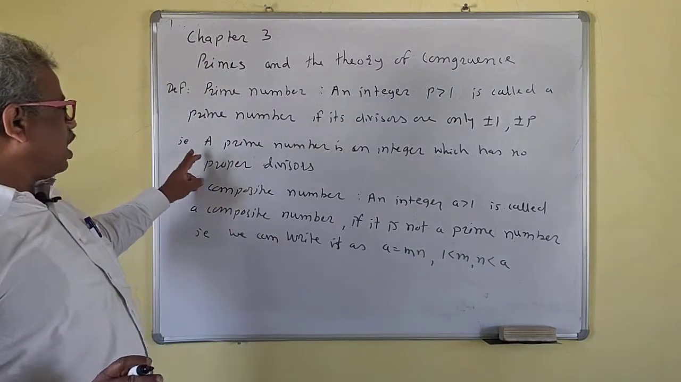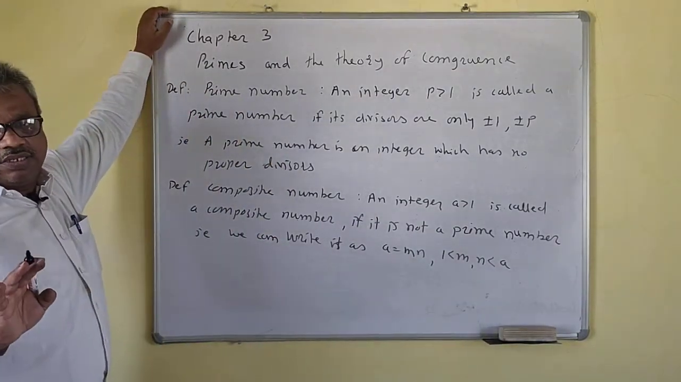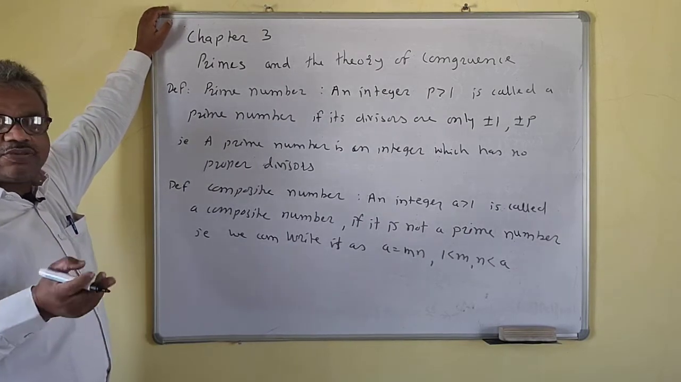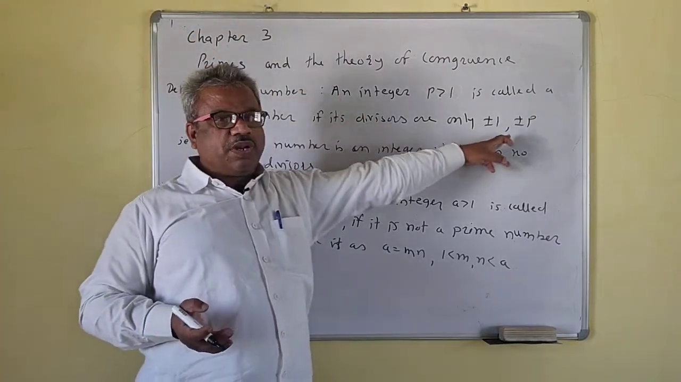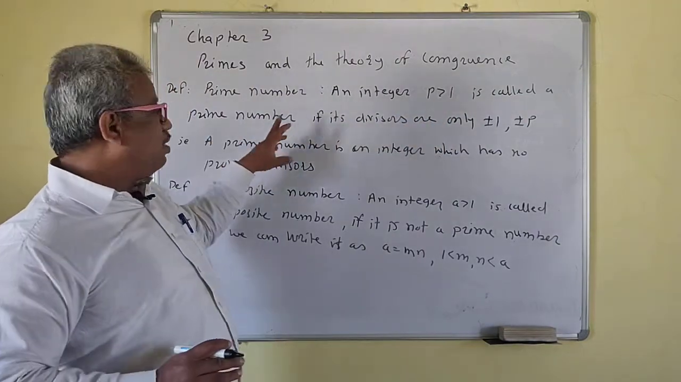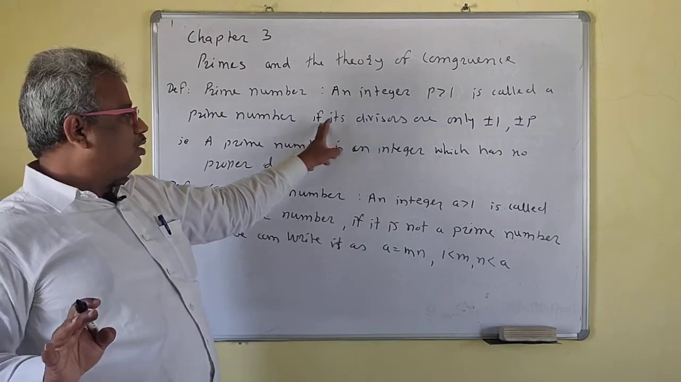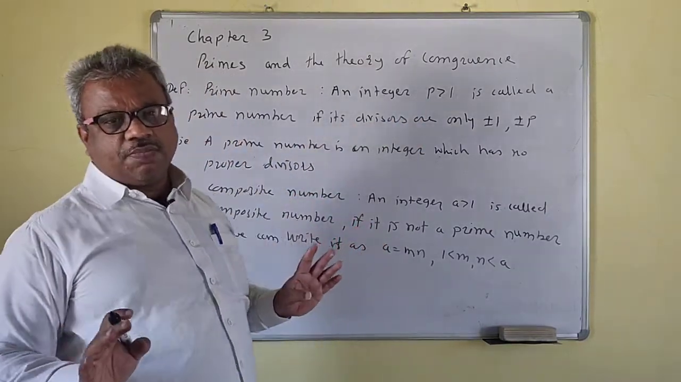So a prime number is an integer which has no proper divisors. That means the divisors other than plus or minus 1 and plus or minus p are called proper divisors, and these are the improper divisors. That means an integer p greater than 1 is called a prime number if it has only improper divisors. This is also a simple definition of the prime number.